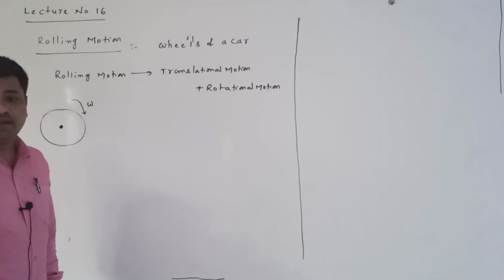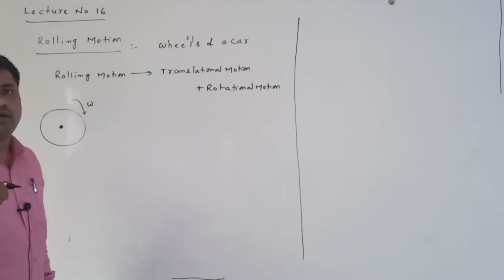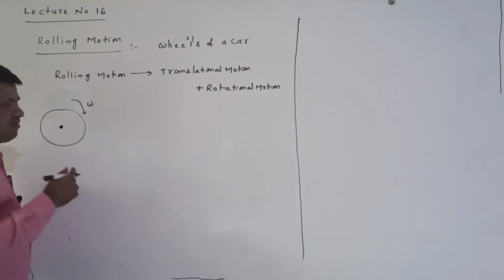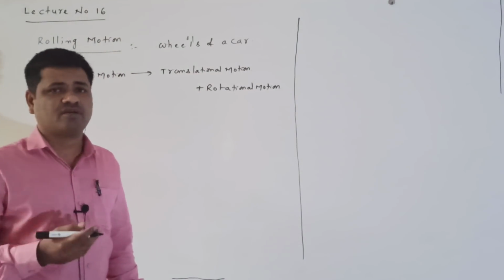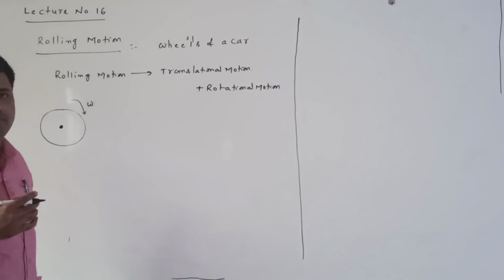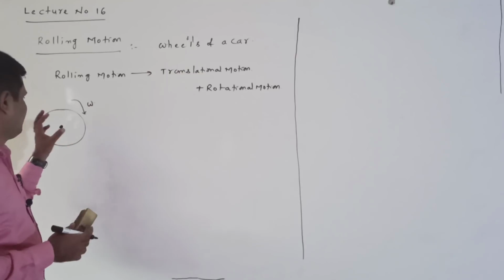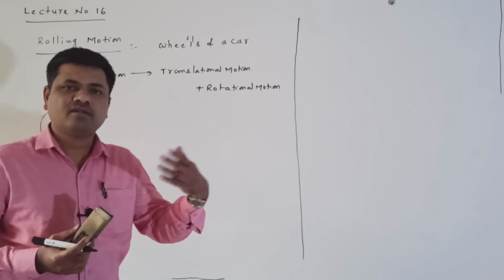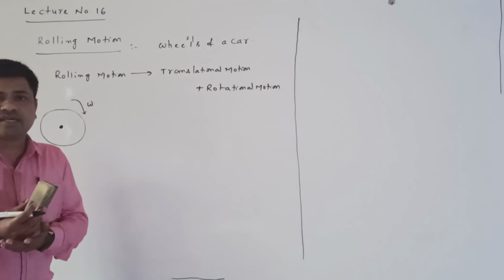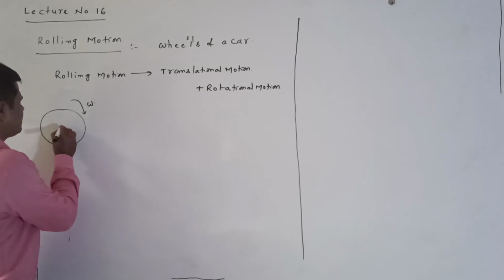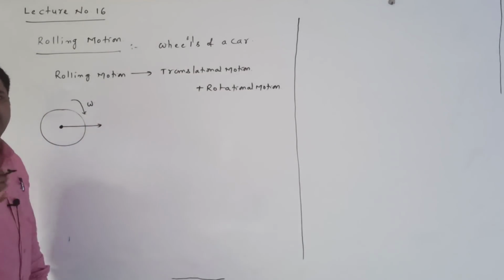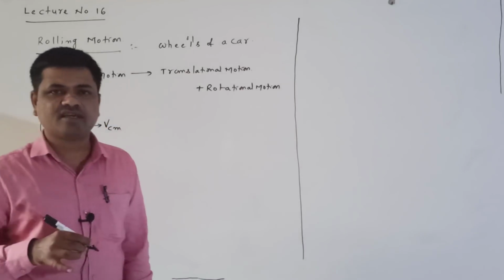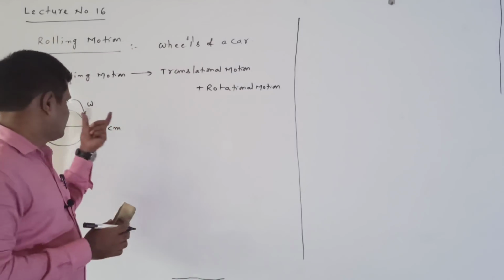Now the disc is having rolling motion. Suppose the disc is set into rolling motion. Rolling motion means it has two types of motion, translational motion and rotational motion. Suppose we are taking the wheel of a car. The wheel of a car has rotational motion and translational motion, and both take place simultaneously. So translational motion means it has a translational velocity. That translational velocity I consider as VCM, the velocity of the center of mass of this disc.